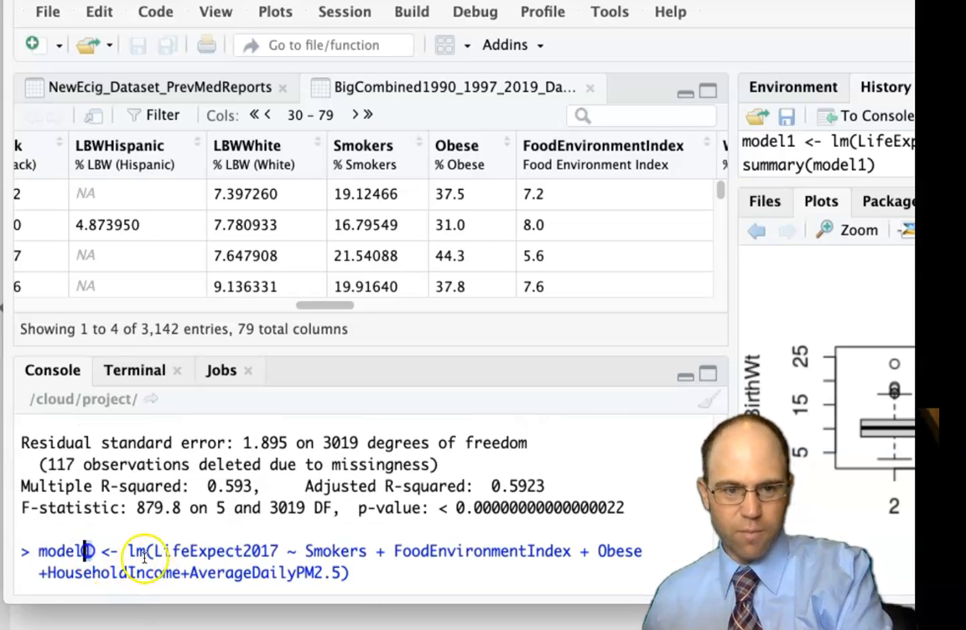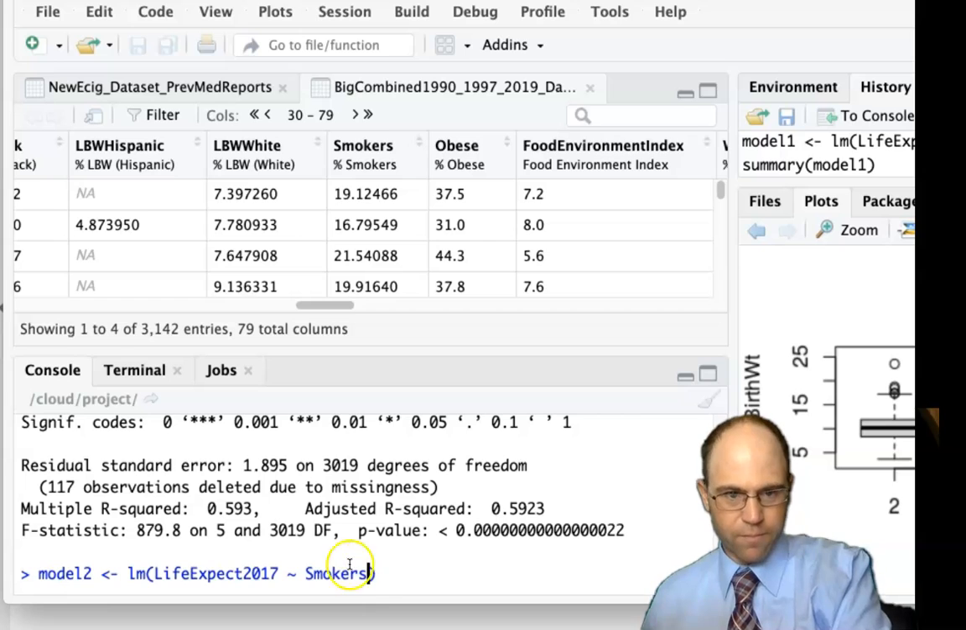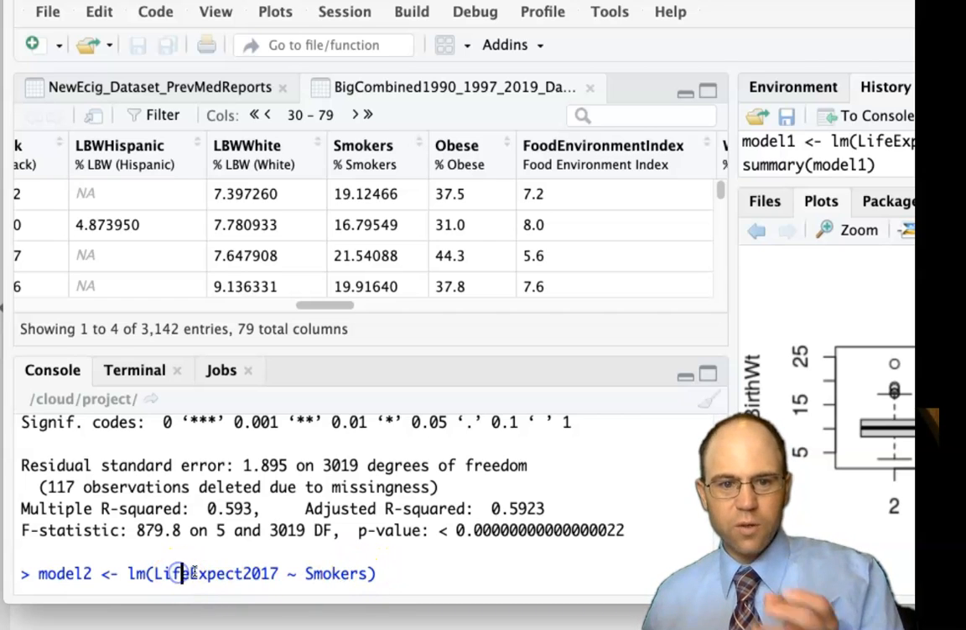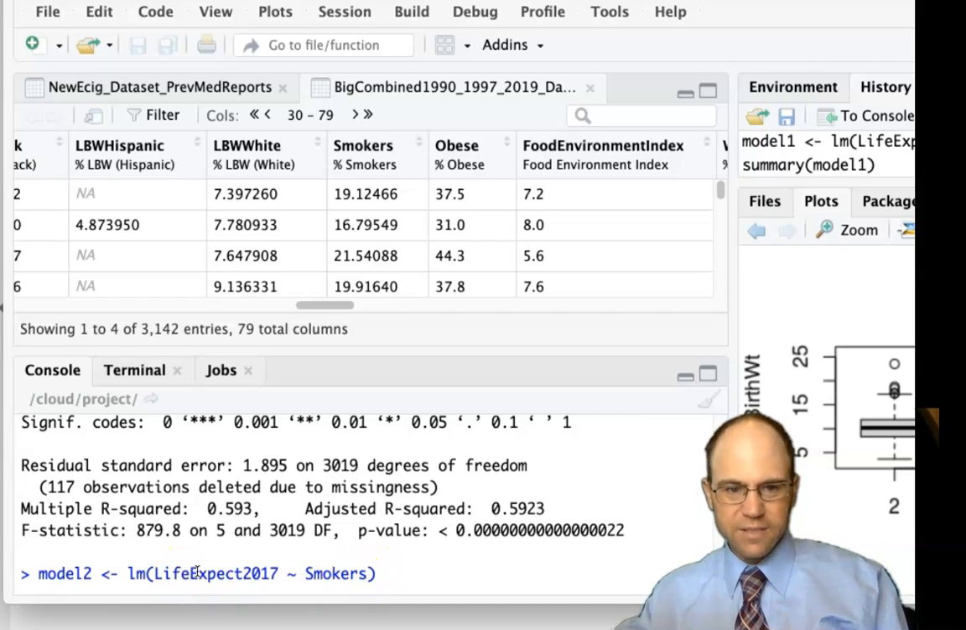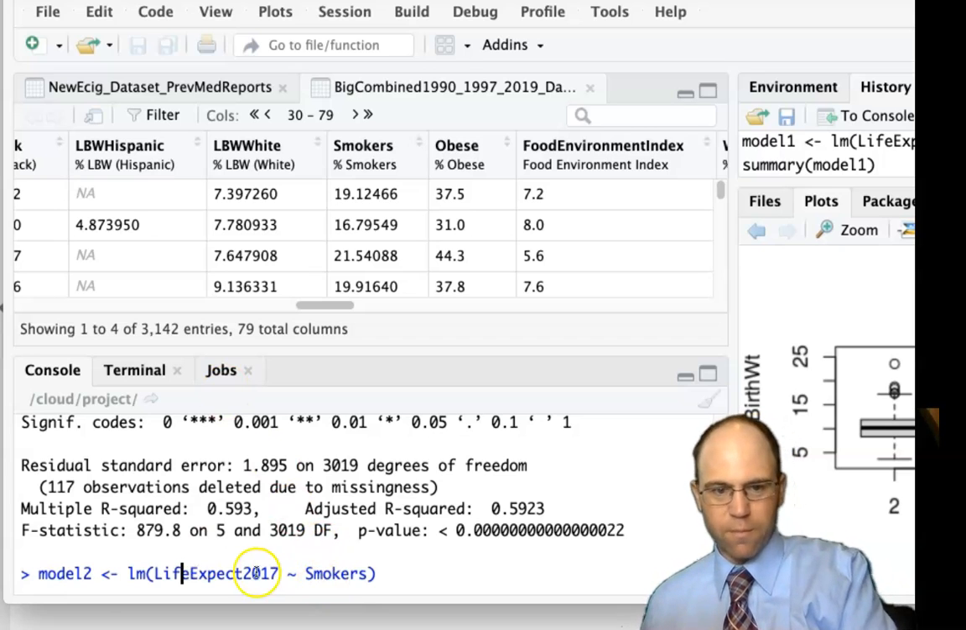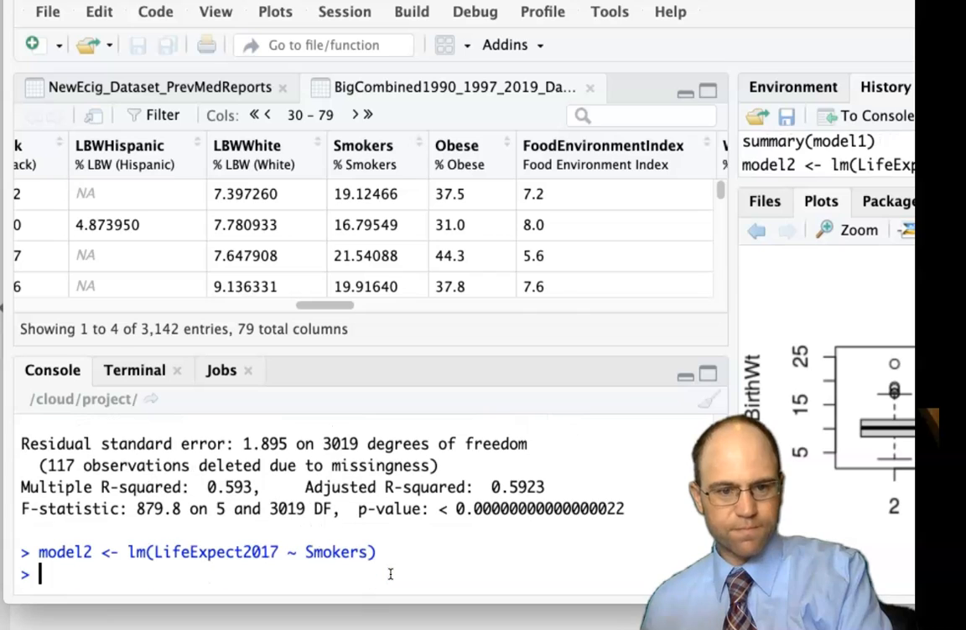Again, I'll just call this one Model 2. And we'll do life expectancy 2017 and percent smoking. So we're really just doing now, in this case, a simple linear regression model, not a multivariable one. It's just one variable. Some people might call it a bivariate model.